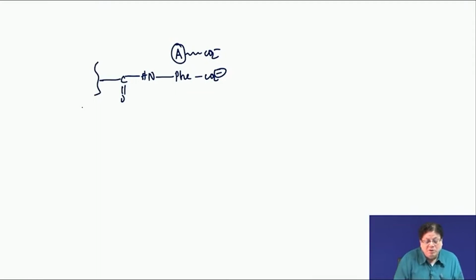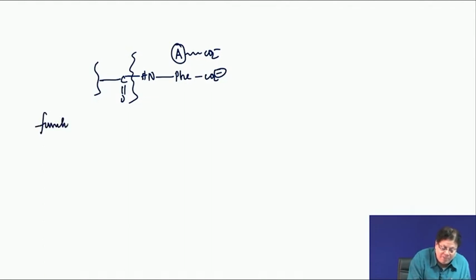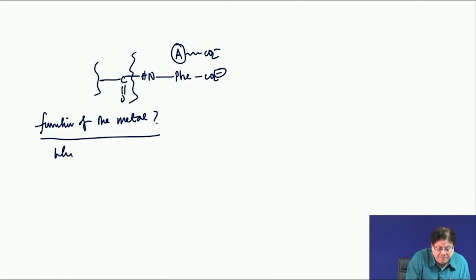Okay. So, now the carboxypeptidase is hydrolyzing this bond, that we know, and it is a metalloenzyme. So, what is the function of the metal? That is number one, the function of the metal. That is one question. The second question is what could be the active site pockets.